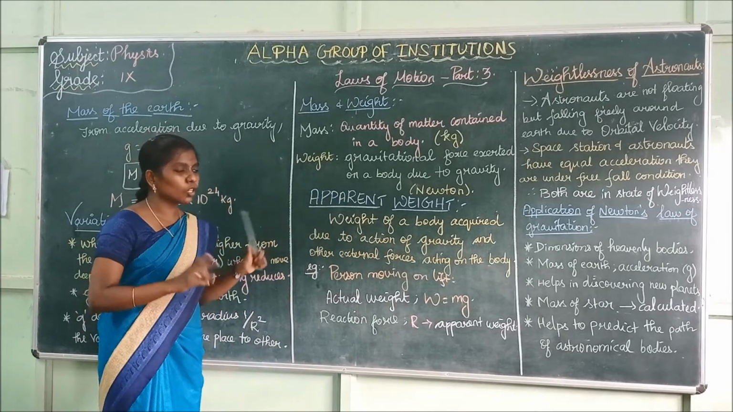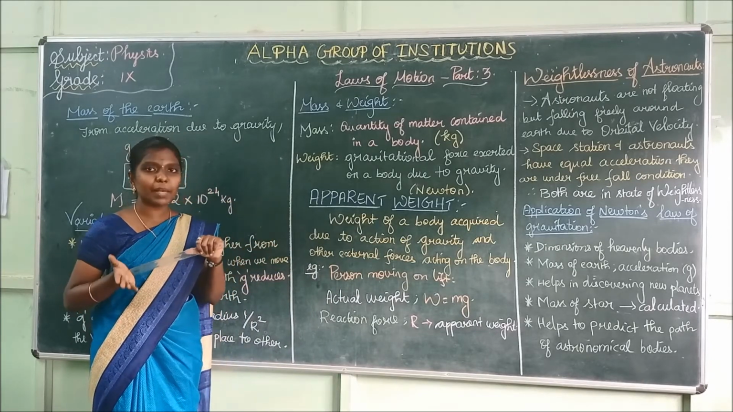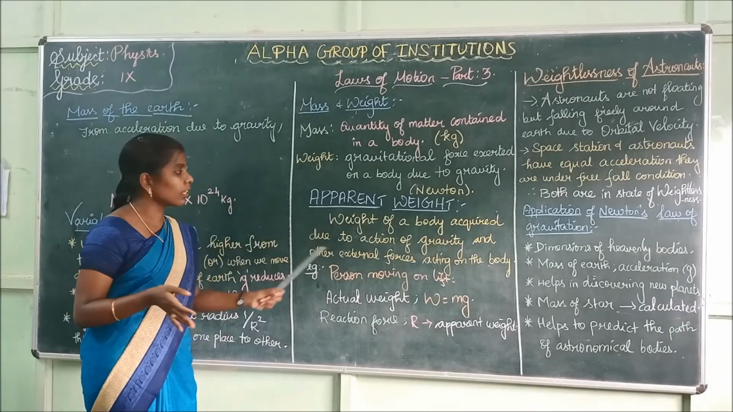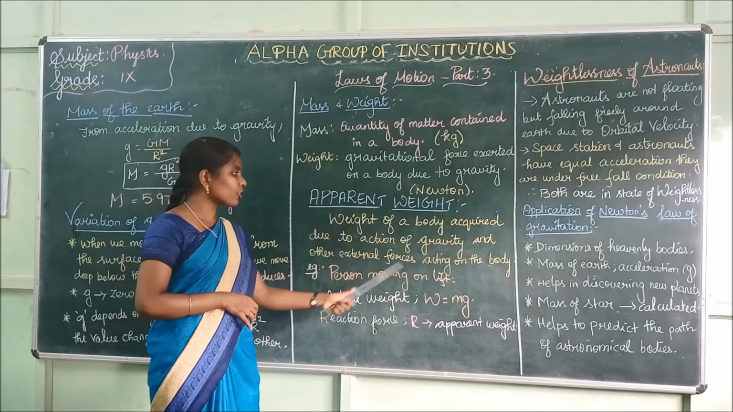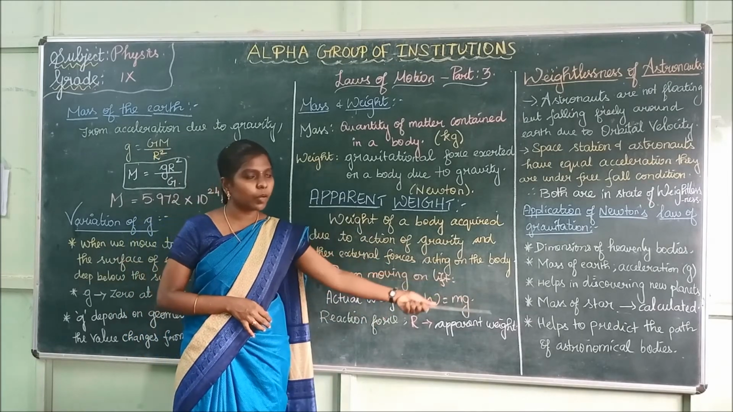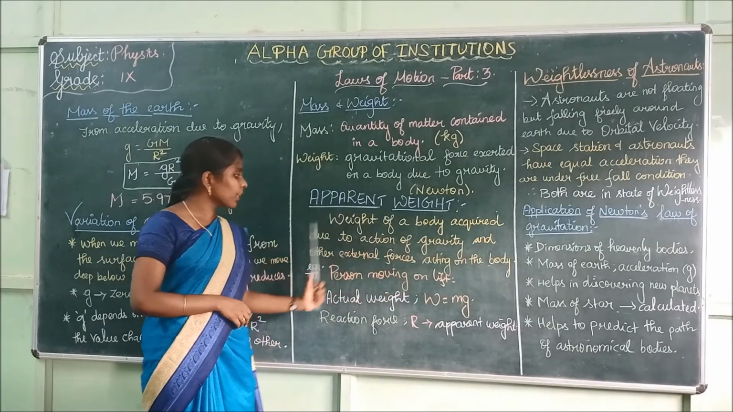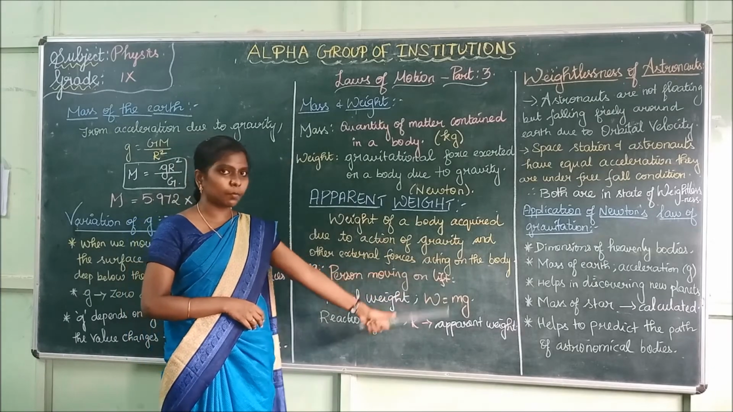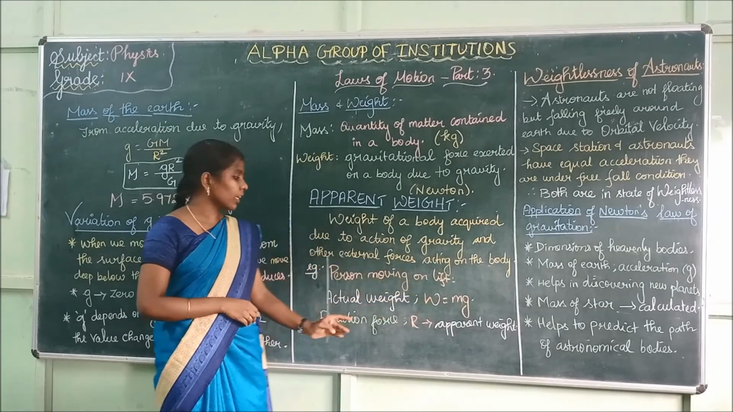The next topic is apparent weight. What is meant by apparent weight? Apparent weight is the weight of a body acquired due to the action of gravity and other external forces acting on the body.